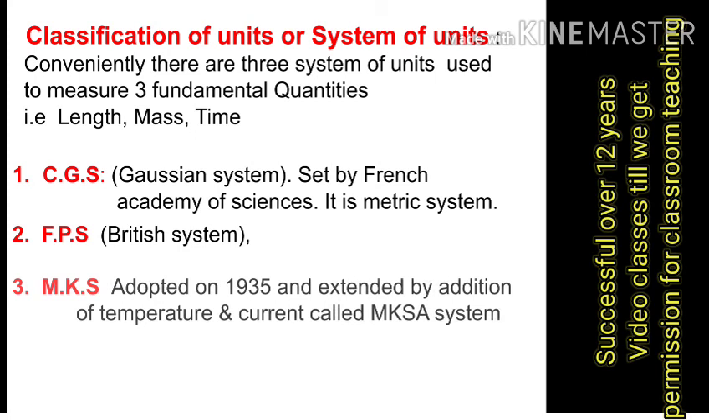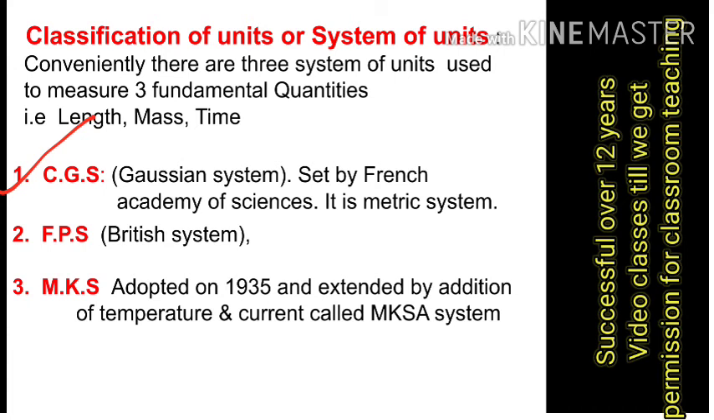The 3 groups we have: one is CGS. CGS means centimeter, gram, seconds. It's also called the Gaussian system, and set by the French Academy of Science. It is also called the metric system. Questions may come: CGS is also called the metric system. CGS is also called the Gaussian system. CGS is set by whom? French Academy of Science. These are all objective questions we have.